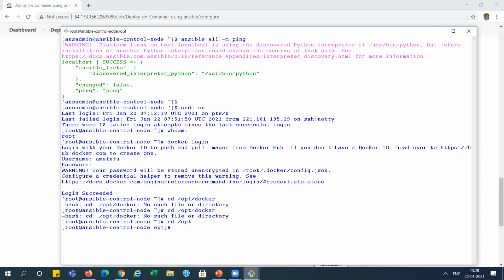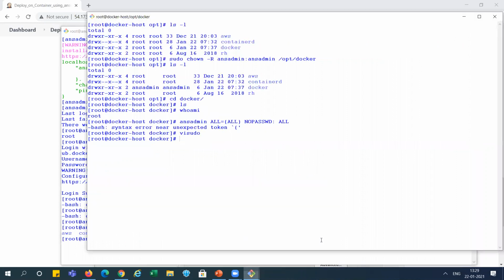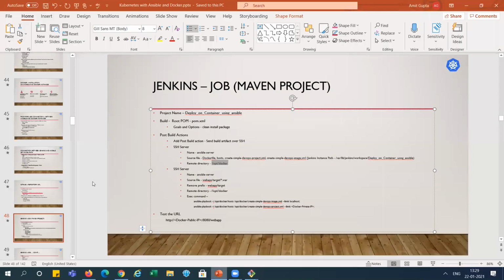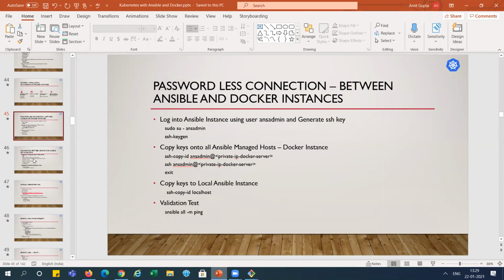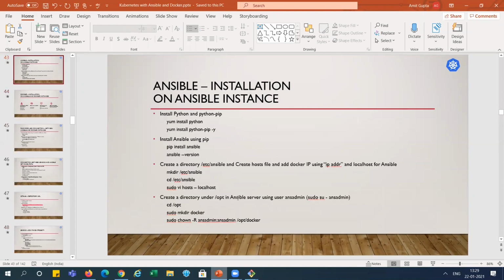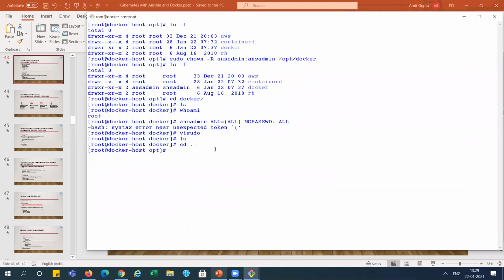Let me check again. Oh, we created it on the Docker host machine instead of the Ansible system. That was the mistake here. We need to create this on the Ansible system. No problem, we will go and create it again.